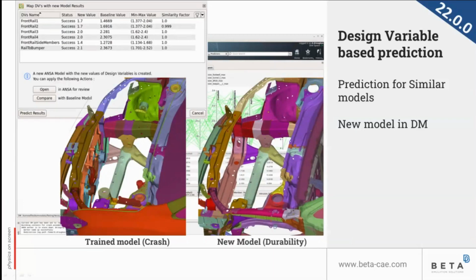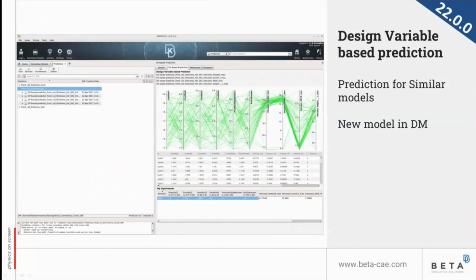The adaptation is done in the new model as well, based on the mapping, and new values can be added in our predictor, factoring in the differences, and make a new prediction for this slightly different or similar model.